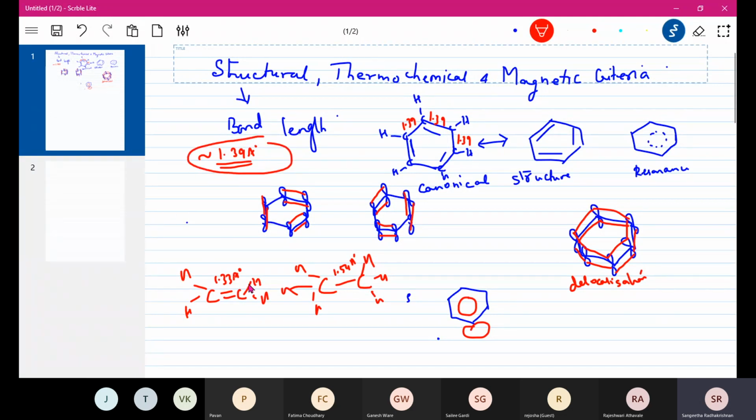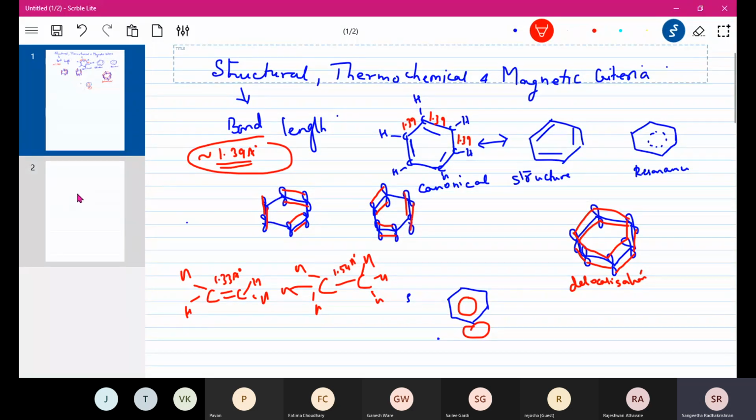That means it is not a true double bond because it is longer than a double bond, and not a true single bond because it is shorter than a single bond. So this is one of the structural features which establishes the stability of the aromatic compound, because it tells us about the resonance. In spite of the fact that we know there's a double bond, all of them are showing the same length, and this has been learned by X-ray studies.